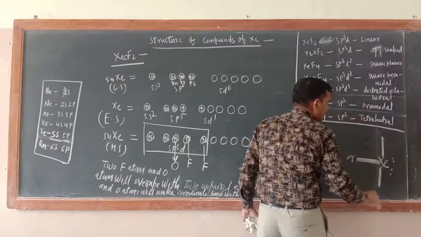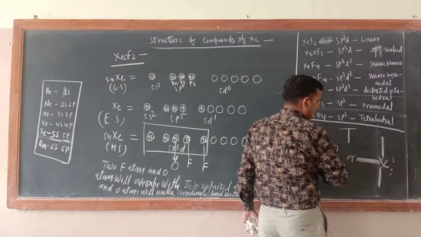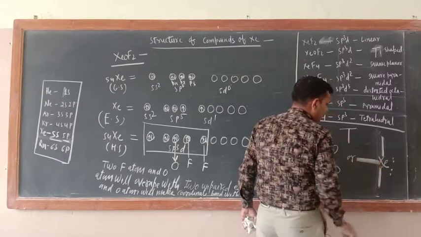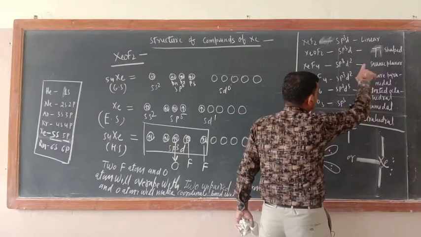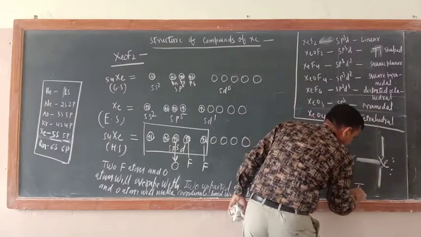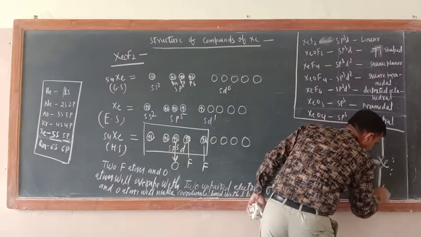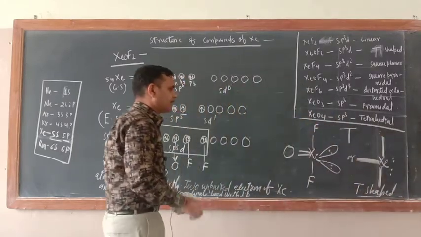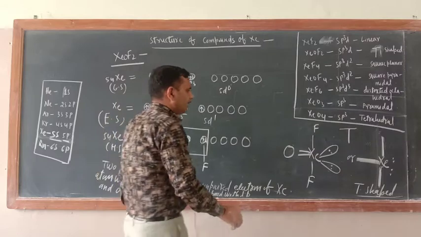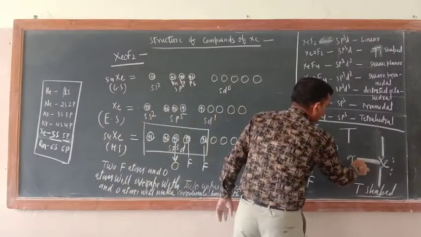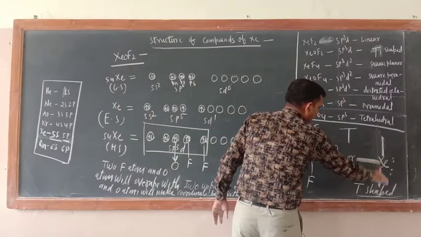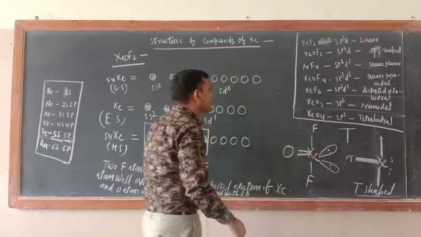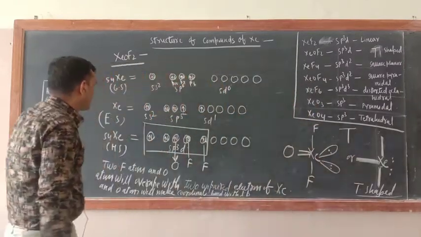If you see this one, it is like that, T-shaped. Here fluorine is there, here double bonded oxygen is there. So this is T-shaped. Any problem here? No problem at all. Now don't think that I should put a double bond here. This is the symbolic structure, here oxygen would be there. So in this way this is also completed.